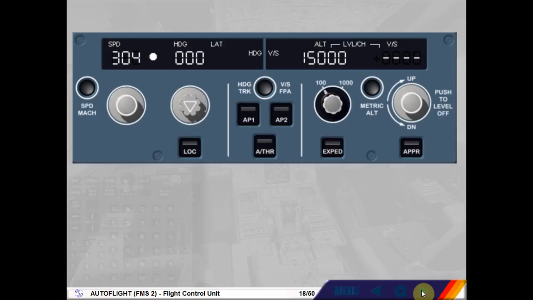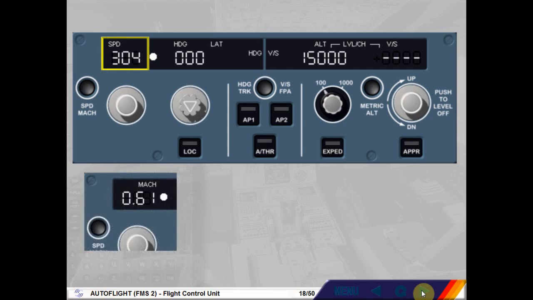The selection in the speed window can either be a speed or a Mach. In normal operation, the change from speed to Mach target occurs automatically in climb at around flight level 300 and vice versa in descent. However, you can toggle the selected target between speed and Mach by pushing the Speed Mach push button on the FCU at any time. The current selection is clearly indicated by a speed or Mach legend on the display. That is all for the Speed Mach area. Let's now learn more about the lateral area.